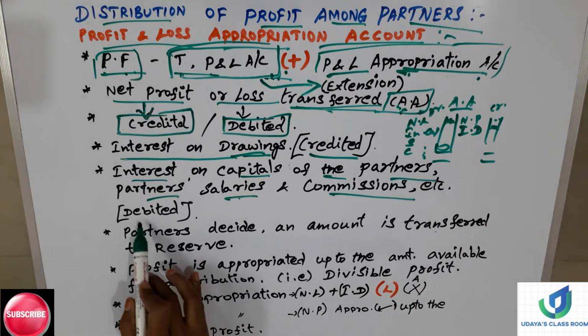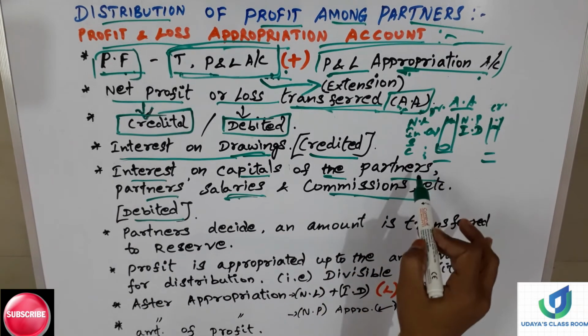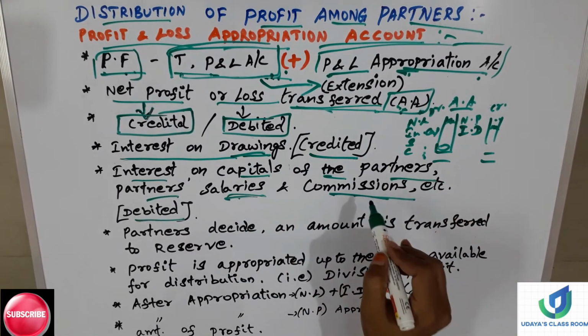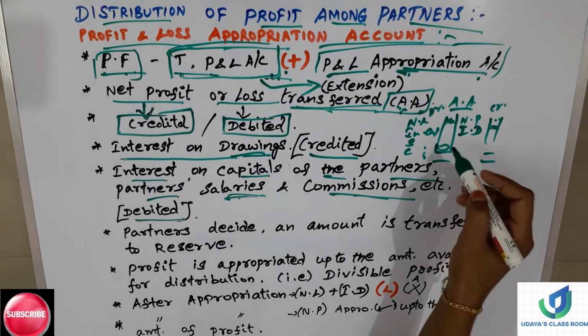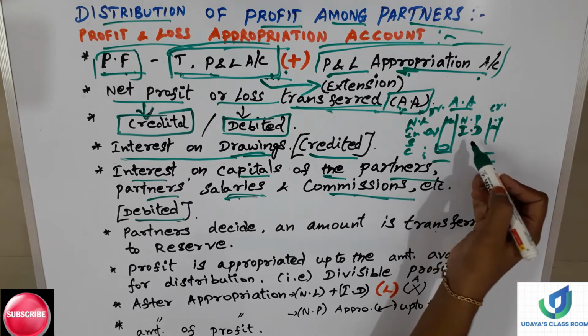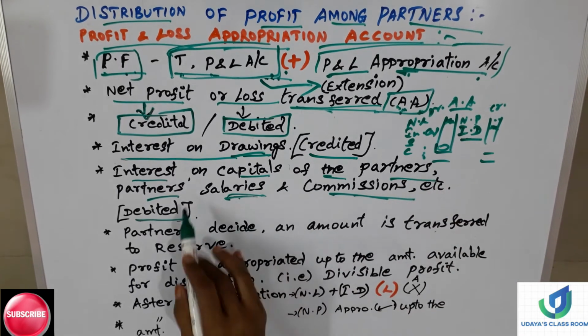Okay, why should all these interest on capitals and salaries, commission be debited? Because this appropriation is a profit for the partners, but it is a loss for the firm, because the firm is distributing to the partners, right? Salaries, commission, everything. It's an expense for the firm. That is the reason why we are writing in the debit side. Like interest on drawings is income for the firm, so we are writing it in the credit side. Are you clear with this?